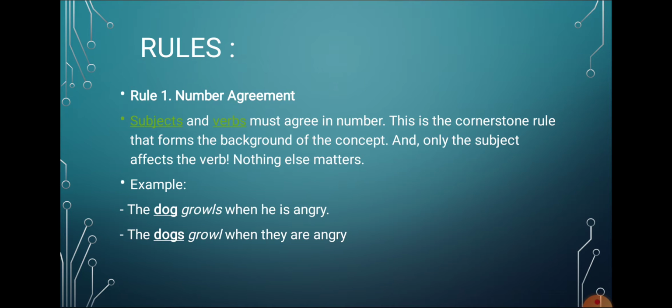So here in the first sentence, the subject is singular and it is agreeing with a singular verb. Next, the subject is plural, and the verb used here is also plural. So the verb and subject must agree with each other in number.